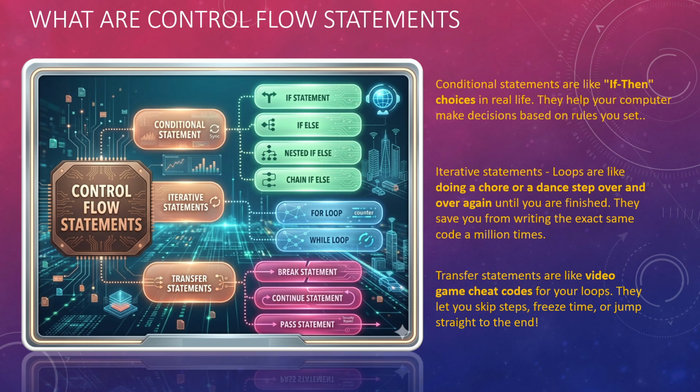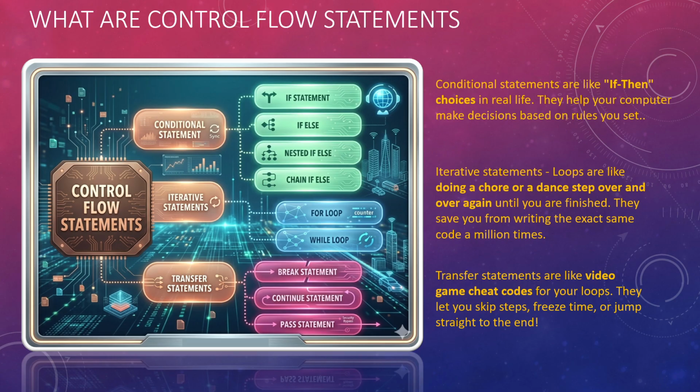Loops are like doing a dance step over and over again until you are finished. They save you from writing the exact same code a million times. So you need not write the same code again and again. Next is transfer statements. These are like cheat codes for your loops. You can skip steps at certain times. You can freeze time or jump straight to the end.